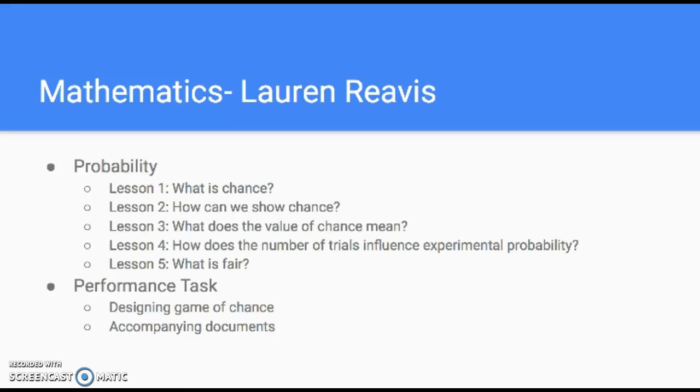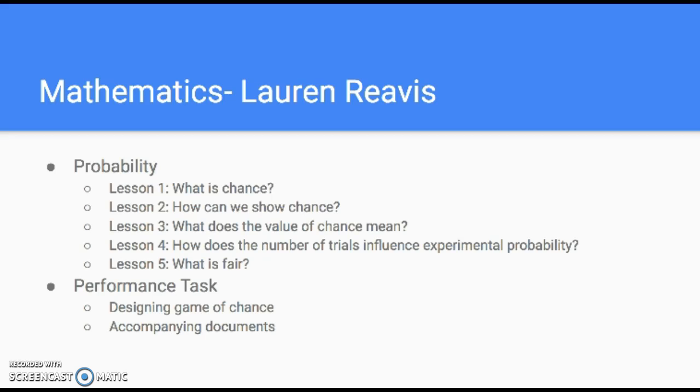So from a mathematics perspective in particular, students will be learning about probability, a concept that was really grounded during the scientific revolution. Students will learn how to show chance visually through sample space and tree diagrams. They will also learn how to calculate probabilities of simple events and interpret what those values indicate in context.